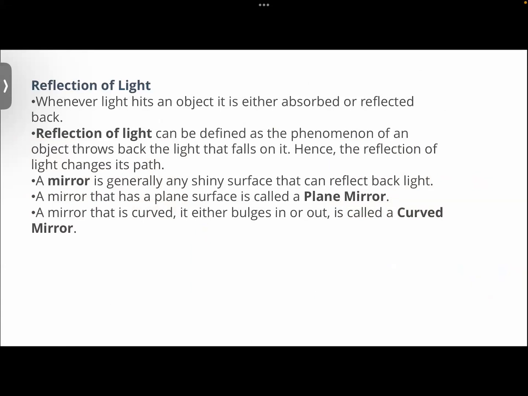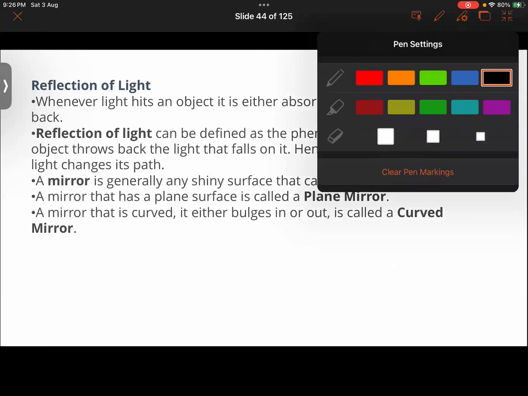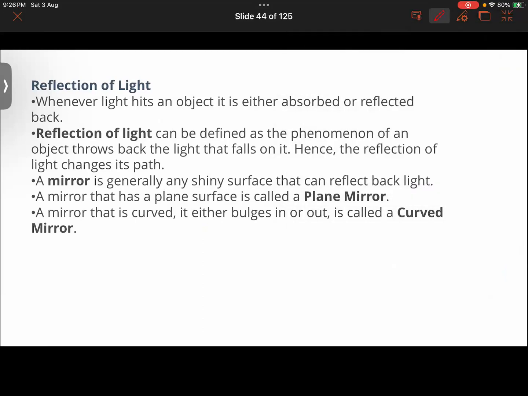So what happens in reflection of light? Whenever light hits a very smooth surface, it would usually be reflected back, right? So if it hits a smooth surface, it would be reflected. But if the surface is not smooth, if it is spongy or rough, some of the light would be absorbed into the surface as well. So that is called regular reflection, I mean irregular reflection. In types of reflection, you'll be learning about that too.